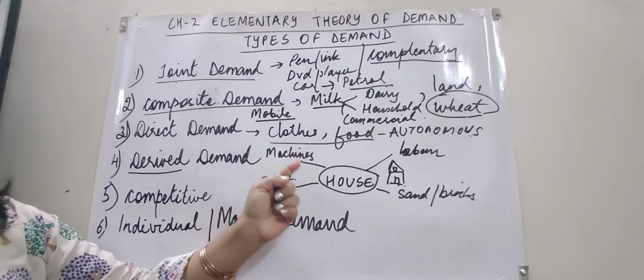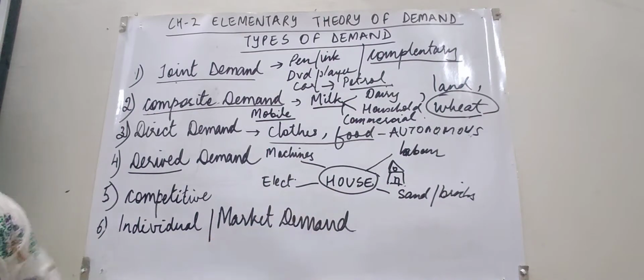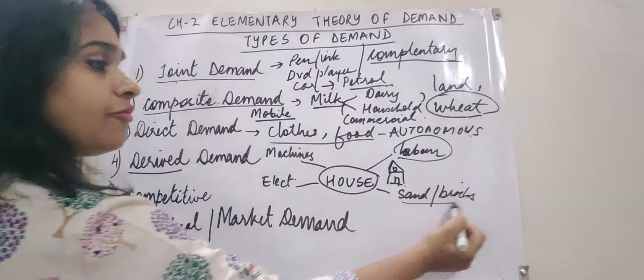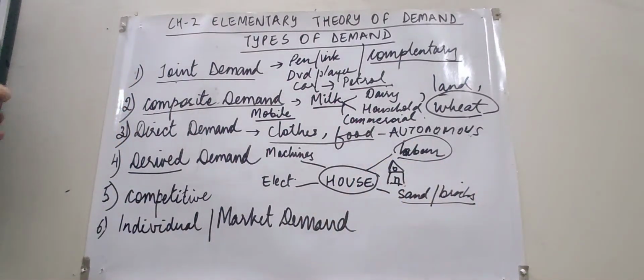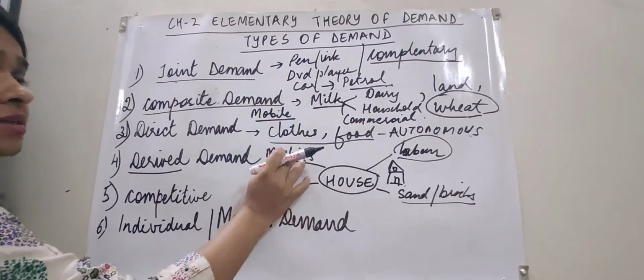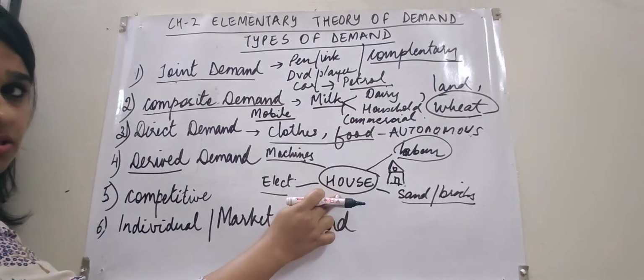Now children, if you have to construct this house, the demand for labor, or demand for sand and bricks, or demand for electricity or machines, is going to depend upon the demand for this house.